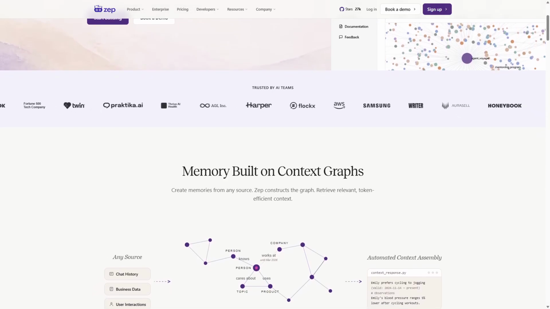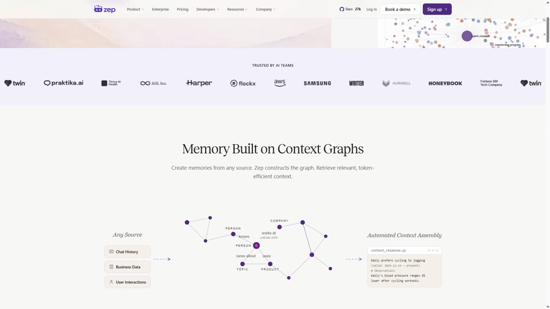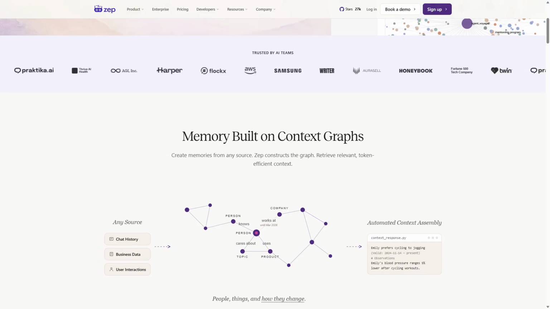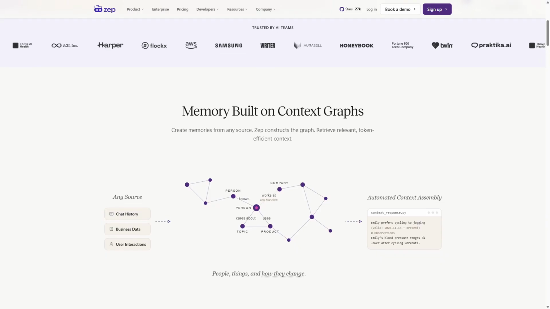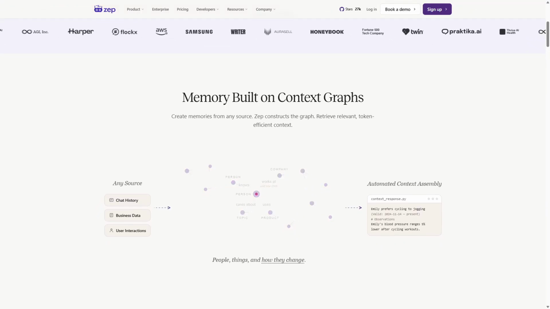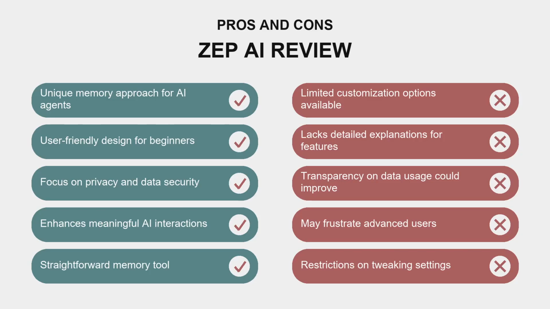One area that stands out is Zep's focus on privacy and data security, which is crucial in today's digital landscape. However, I did find some aspects lacking detailed explanations, which could be a hurdle for new users trying to get the most out of the platform. Now, let's talk about the pros and cons.